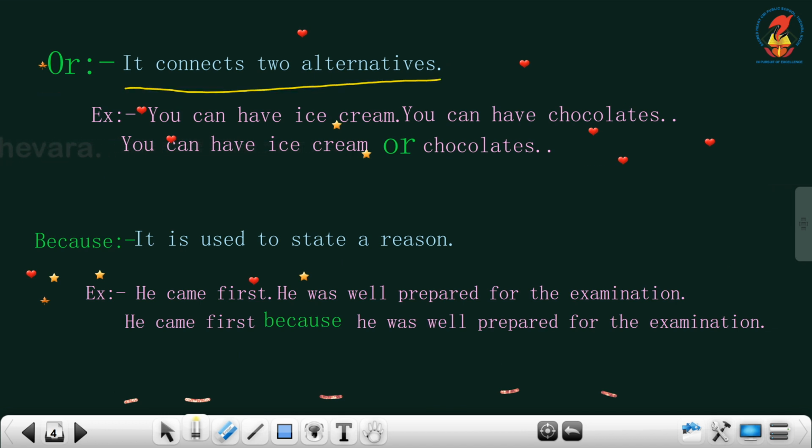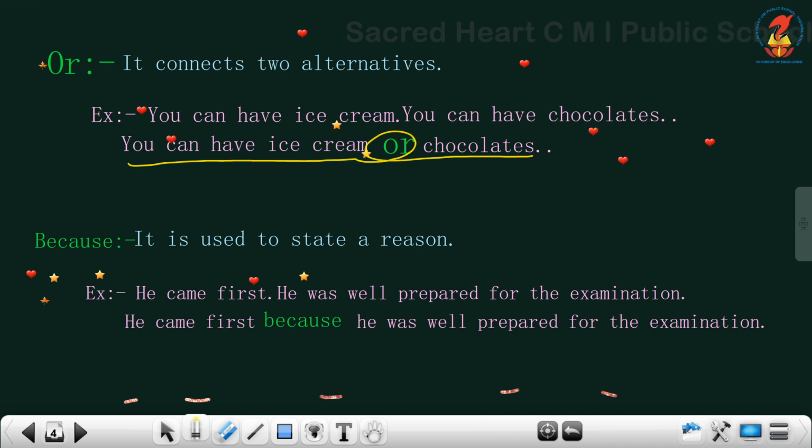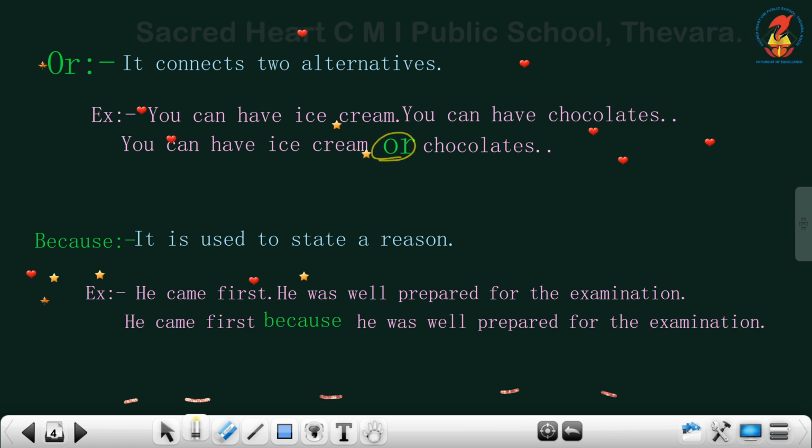It connects 2 alternatives. 2 alternatives means 2 options; in simple words, it is an option, a choice. Example: you can have ice cream, you can have chocolates. So there are options, and you can have only one. So you can have ice cream or chocolates. So or is used as an option or a choice.